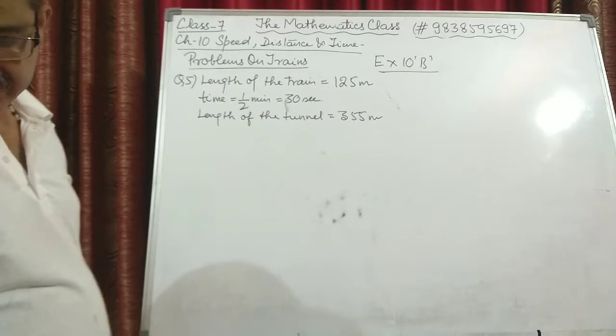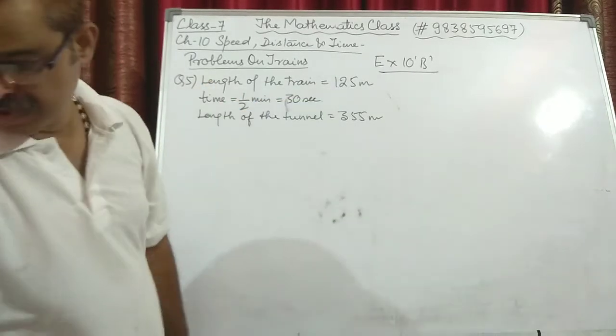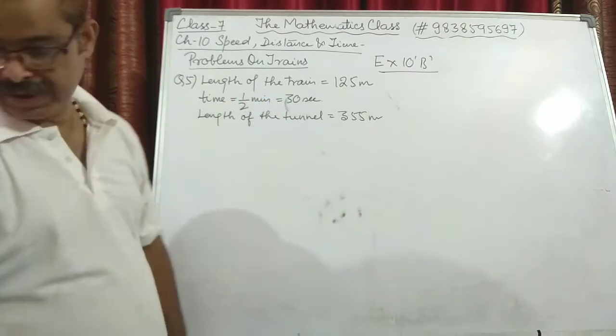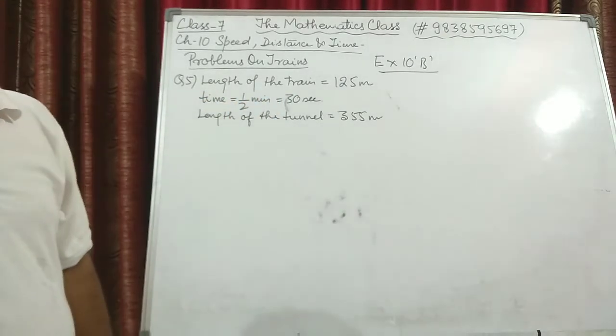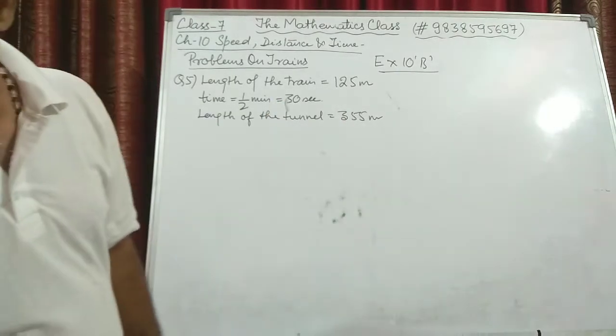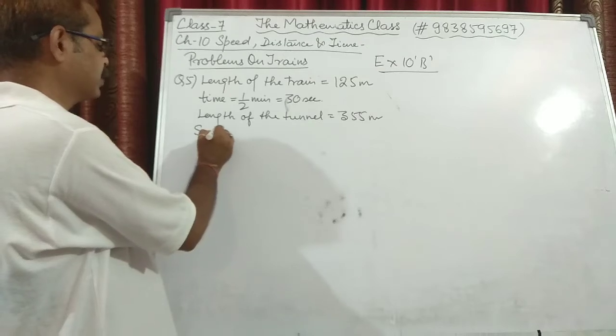A passenger train 125 meters of length. So I've written length of the train is 125 meters. Takes half a minute. So time is half minute, that is 30 seconds, in crossing a tunnel 355 meters long. Length of the tunnel is 355 meters. What is the speed of the train? We have to find the speed of the train.